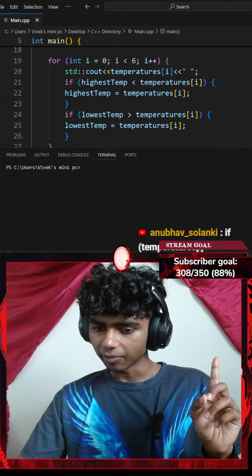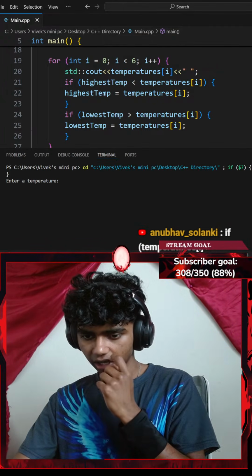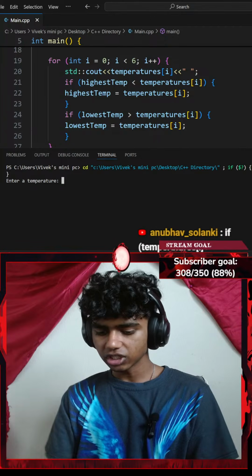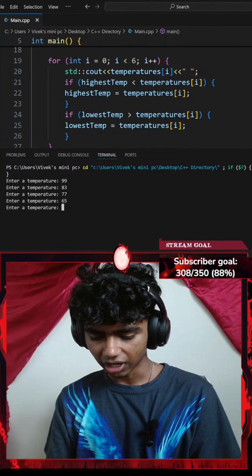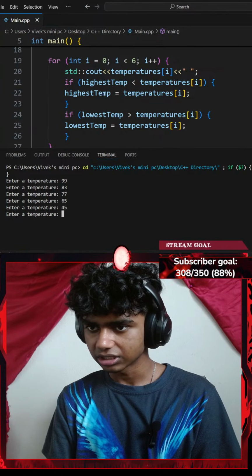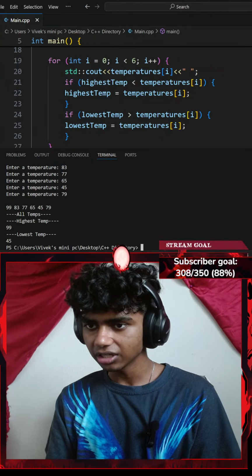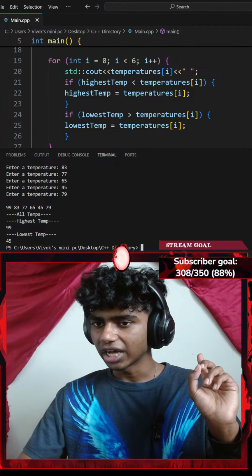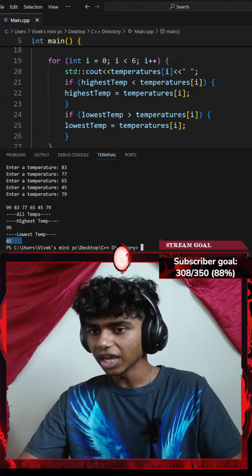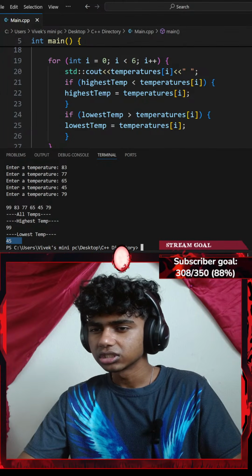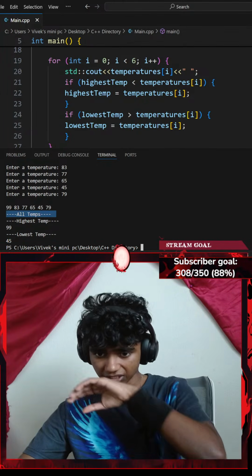Now if I run the command, if temperature index of I, okay, let's go with something like 99, 83, 77, 65, 45, I don't know, 79. Highest temperature 99, lowest temperature 45. Okay, perfect. It actually works.